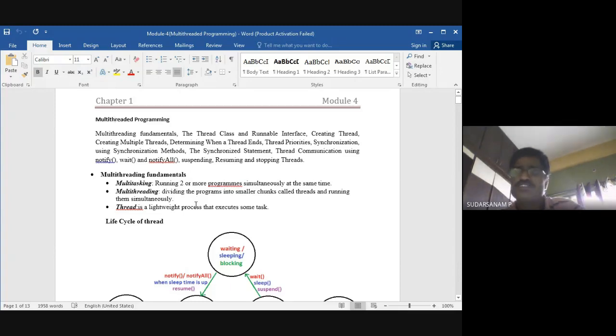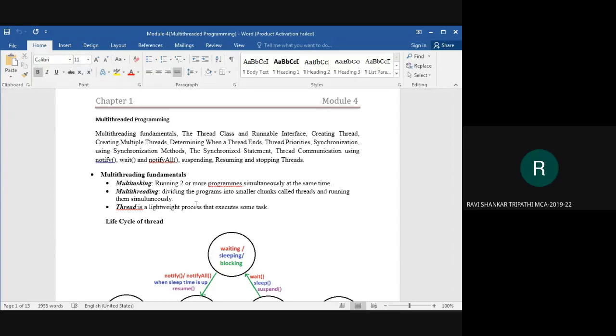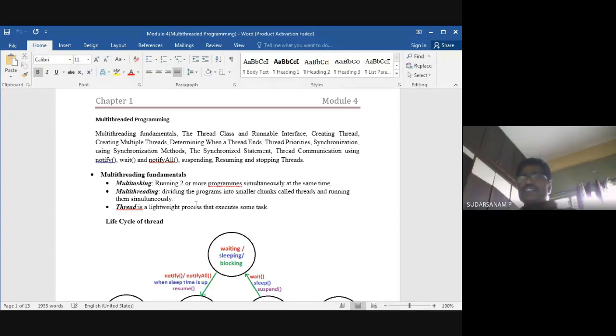So I have sent the notes. Did you get it, Ravi Shankar? Yes, sir. Got Unit 3, sir. And Unit 4 I have sent it. If any doubts are there, you can see the syllabus. If anything is not covered, please let me know, then I can tell you.